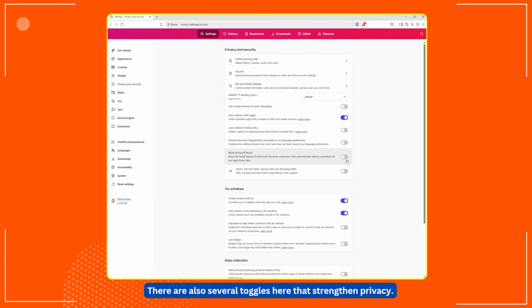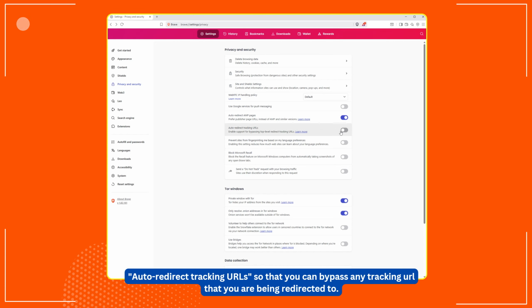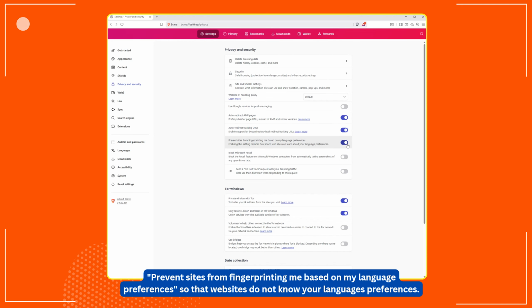There are also several toggles here that strengthen privacy. Turn on Auto Redirect Tracking URLs so that you can bypass any tracking URL that you are being redirected to. Prevent sites from fingerprinting me based on my language preferences, so that websites do not know your language preferences.